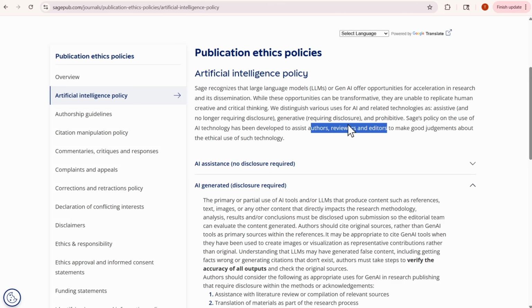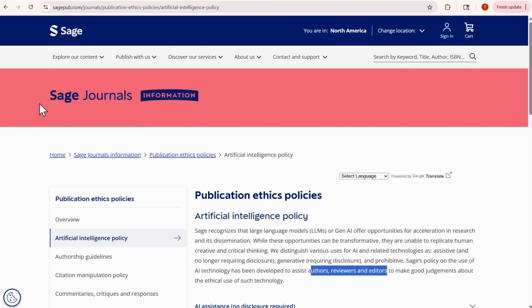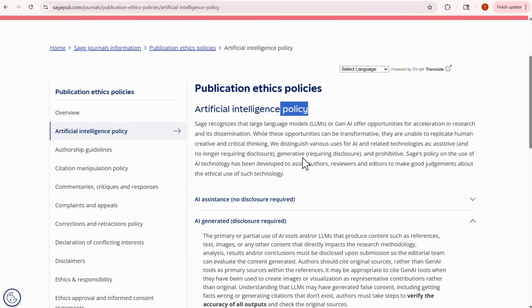Those groups of individuals are going to have their own processing activities associated with the organization that need to be memorialized potentially in a policy or a notice, because the processing activities associated with an employee appear to be different to the responsibility this organization has when an author, reviewer, or editor uses artificial intelligence.